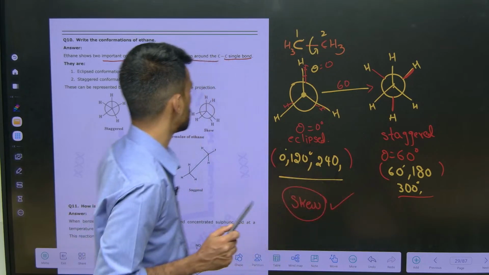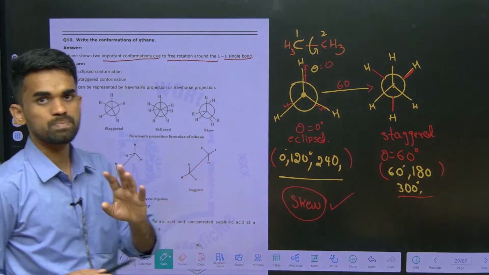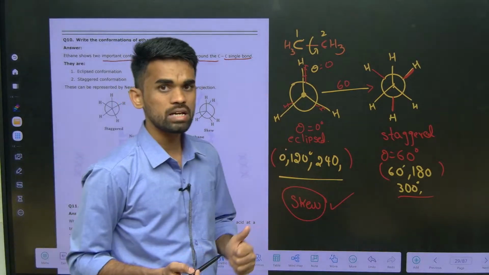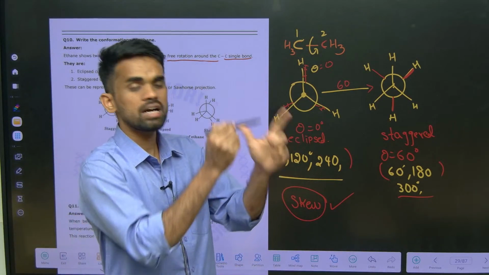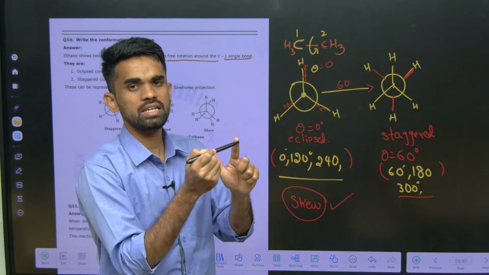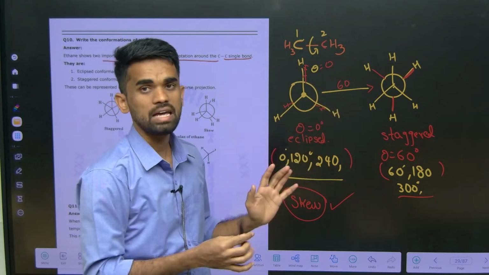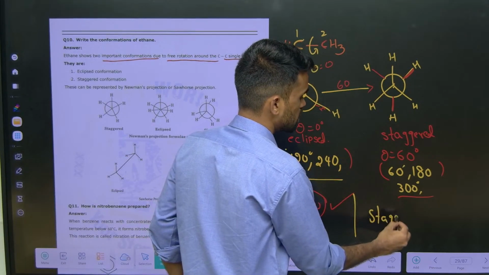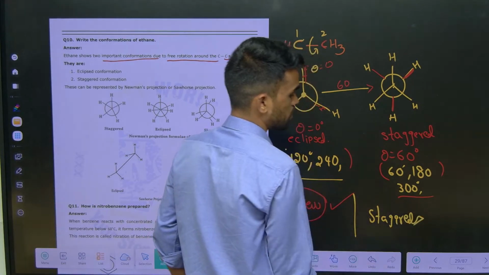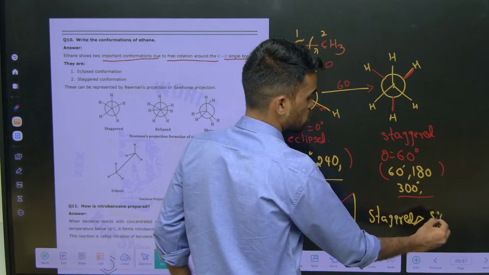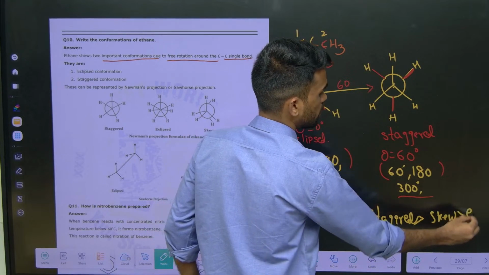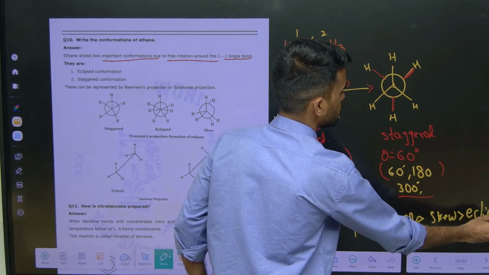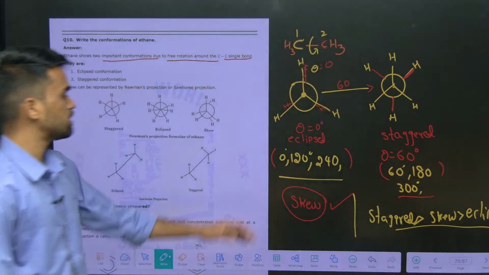So there are three conformations possible for ethane. What are those? Eclipsed, staggered, skew. Out of these three, which is more stable? Staggered form is highly stable. After that, skew conformation, and the least stable is eclipsed conformation in case of ethane. These are the things to be remembered.